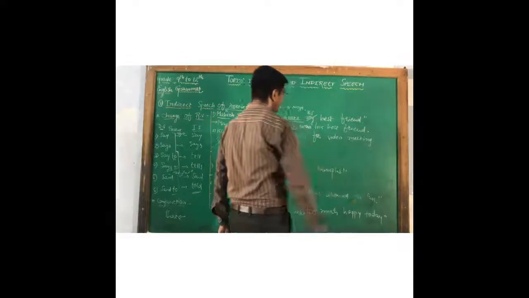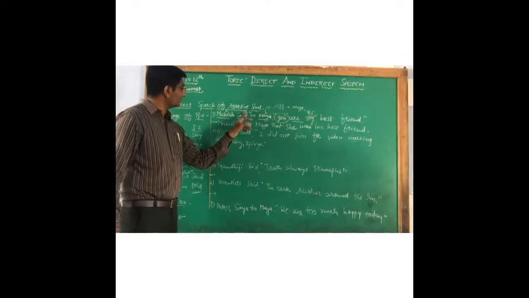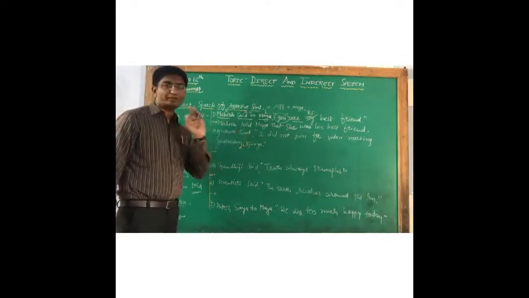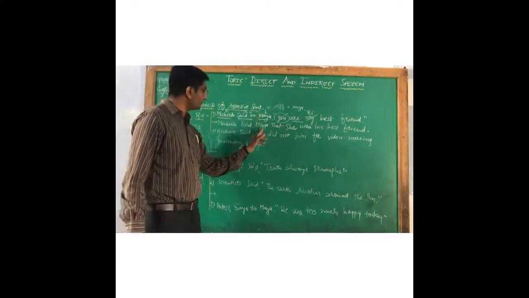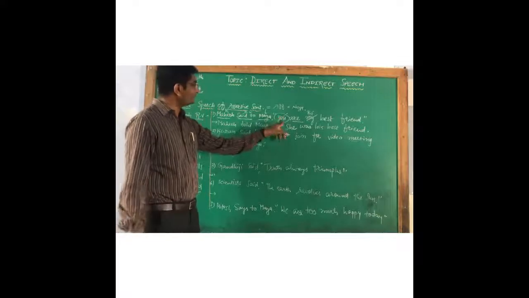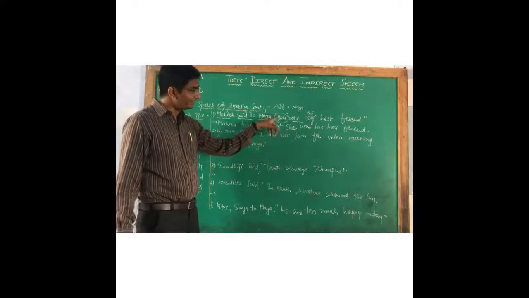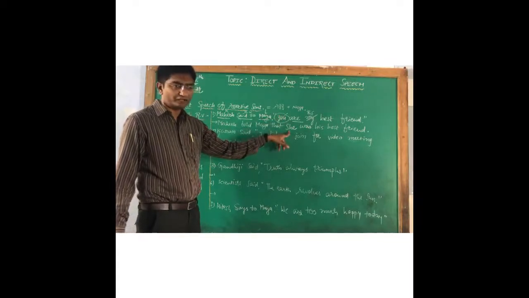So once again, let us see. We put the reporter, Mahesh. Then in place of said to, we apply told. Then we put the listener, Maya. Then we put the conjunction that. In place of you, which is used for the listener, Maya is a girl. That's why instead of you, we are applying she.